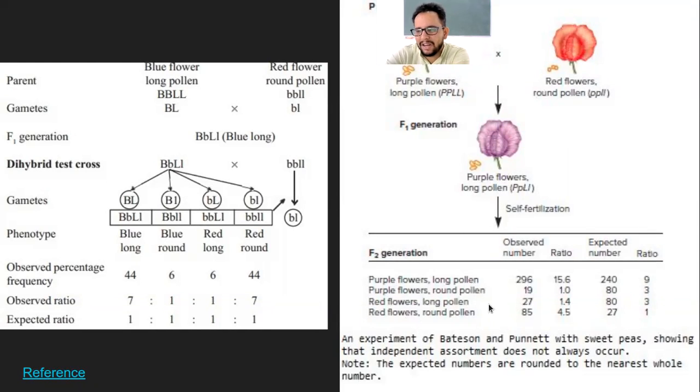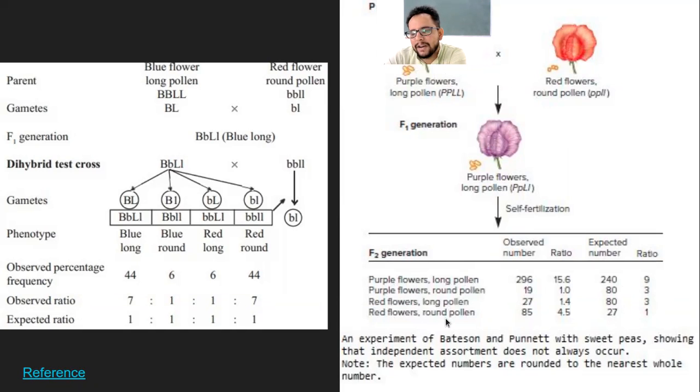Genotypes you can simply calculate, but the phenotypes that you get are these: purple flower and long pollen grain, which is ultimately of your parent generation. Then purple flower and round pollen. Then a different phenotype, a recombinant one: red flower and long pollen, which is again a recombinant one.